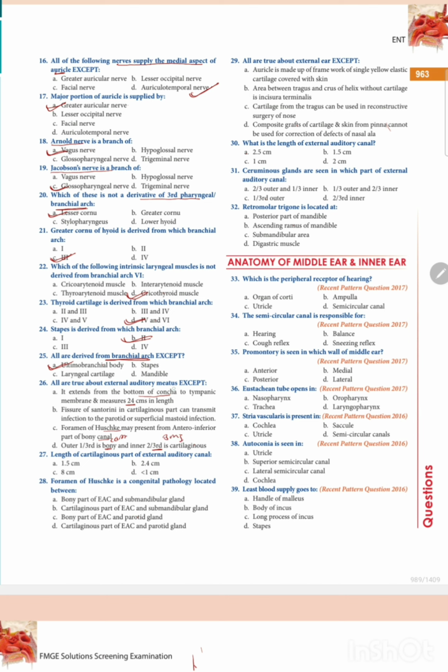So which one is not true? D. The length of the cartilaginous part of the external auditory canal is less than 1 cm.